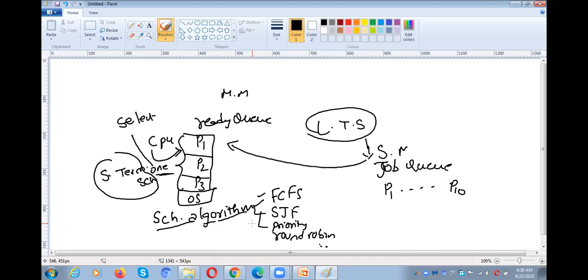For example, 2 milliseconds of time we assign to P1, and then we switch to P2, and then 2 milliseconds are assigned to P2. Like that, it will switch from one process to another until all the processes complete their execution. So it is the responsibility of the short-term scheduler to select one process among all the processes in the ready queue. Okay.